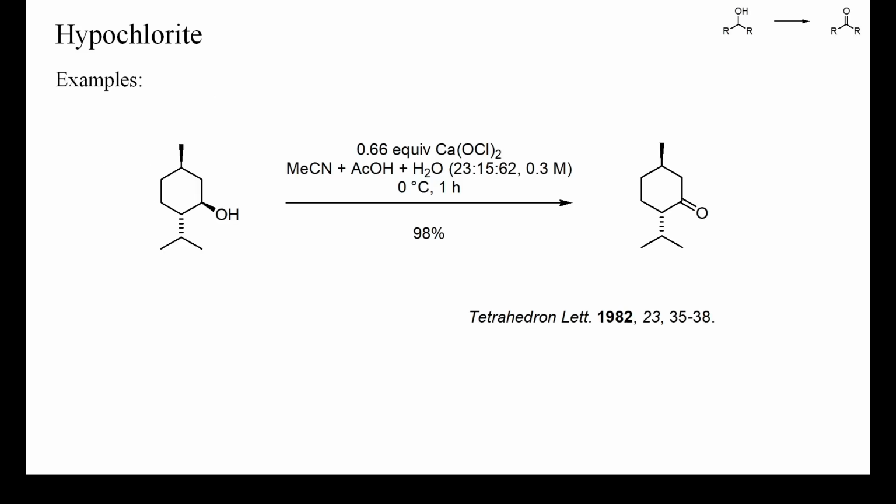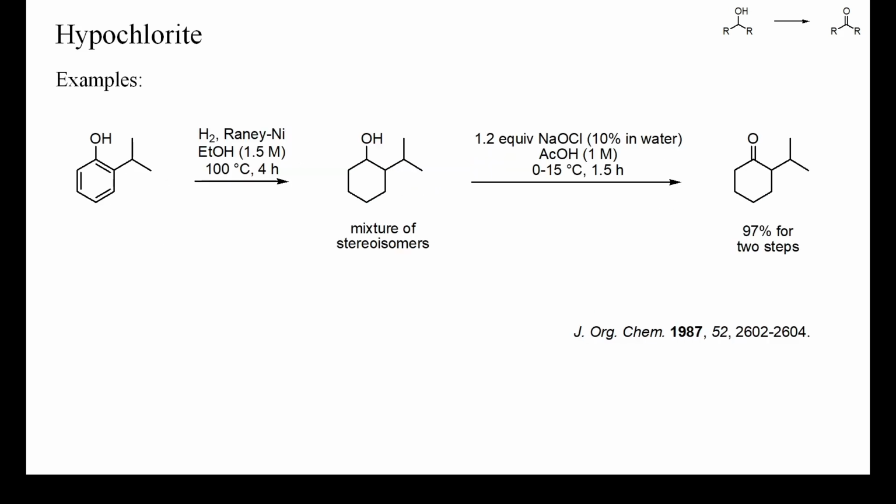In this example, menthol was oxidized with calcium hypochlorite in aqueous acetonitrile. The yield was very high, also because chlorination of the menthone would probably require a higher reaction temperature. This example is similar to the previous one, the only difference being that the oxidation was conducted in pure acetic acid. Again, the yield was very high for this ketone devoid of sensitive functional groups.